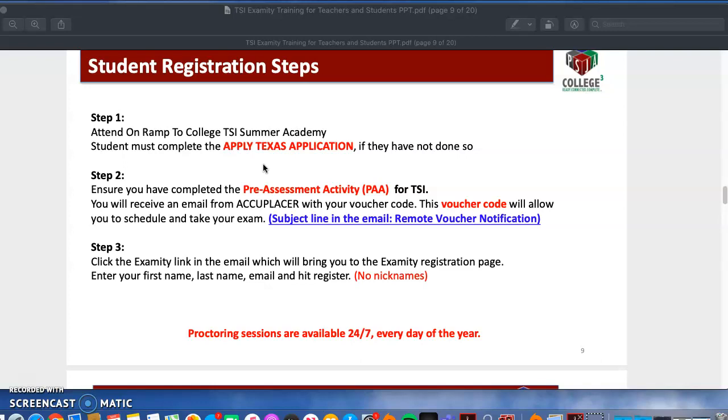Second one, complete the pre-assessment activity. A lot of you have already done this. So if you've ever taken the TSI on campus, you've already completed this. If you're unsure, let me know. I can double check for you, but just know that if you've taken the TSI for this subject, then you have this.